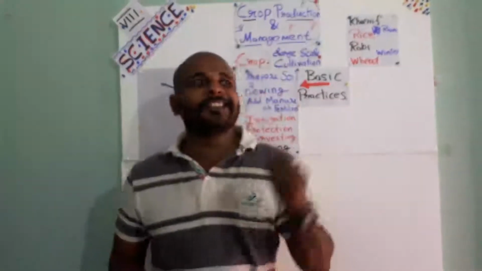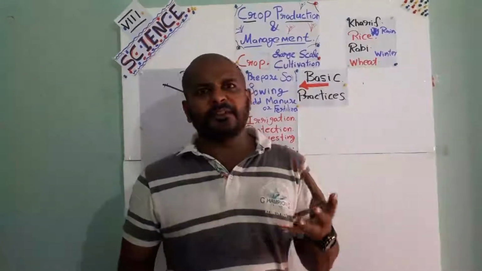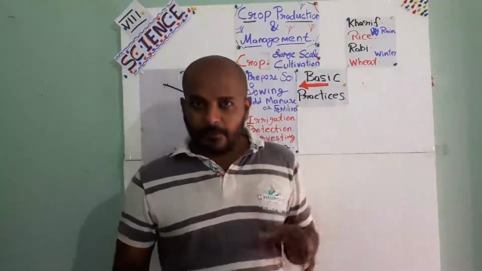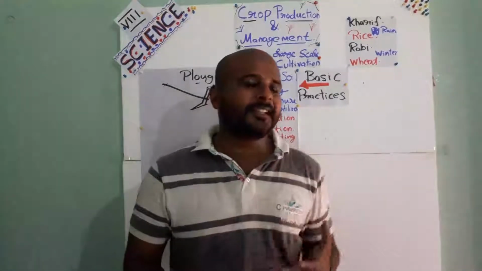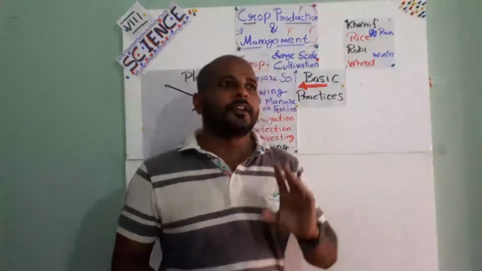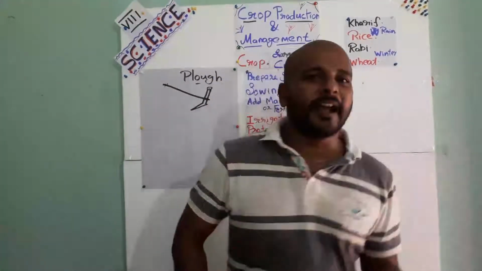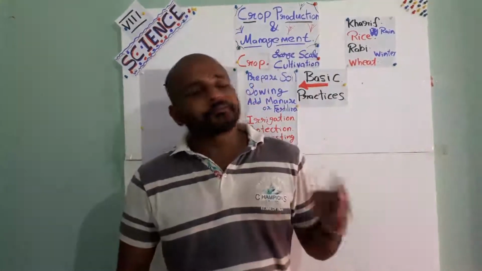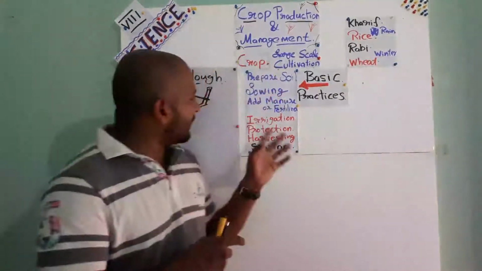Insecticides mean which kill the insects. And lots of insects are also there which will destroy our crops. If we use this insecticide, that is also a poison. It will kill the insects. It will not harm our crop. So that phase is called the protection.